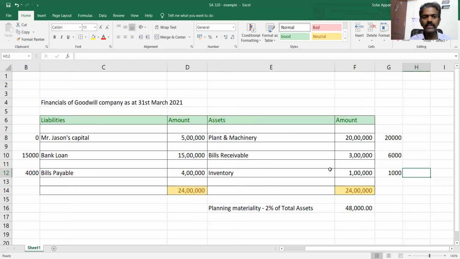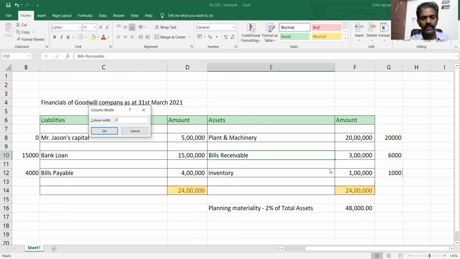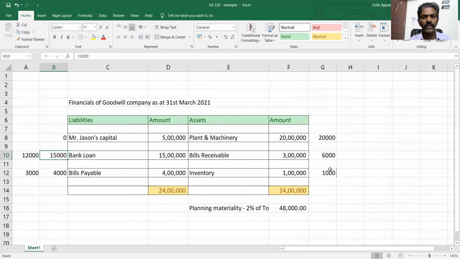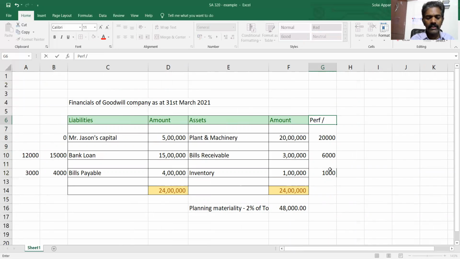And say in this, how much? Let's reduce the size a little bit. Okay. So on this side, see, these are the performance materiality or individual class of transactions, right? The same here.